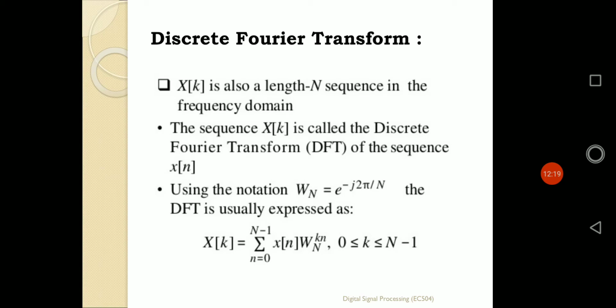So we can say the value of omega capital N is defined as e to the power minus j into 2 pi by capital N. The DFT is usually expressed as X of k equals summation of n equals 0 to N minus 1, x of n omega N to the power kn, simply defined by the earlier problem. E to the power minus j 2 pi by N is simply defined by omega N, and the power kn is the suffix. So it's simply defined by the logic from the definition of DTFT as DFT.